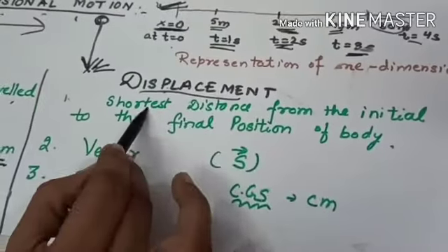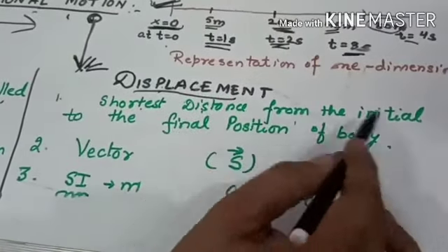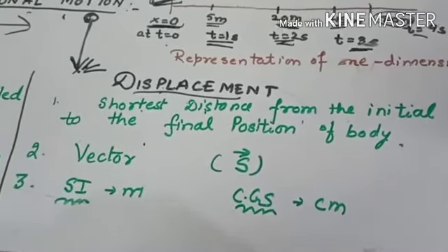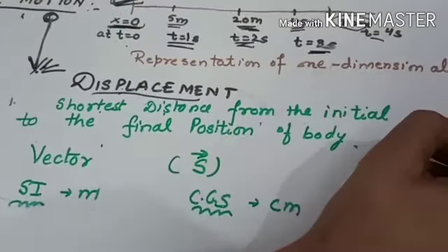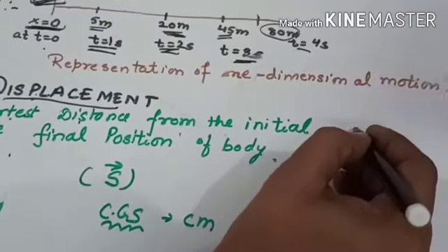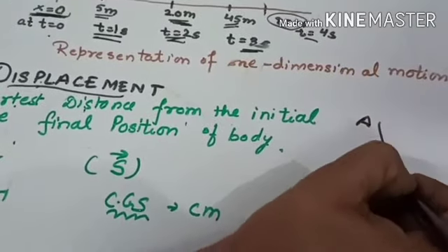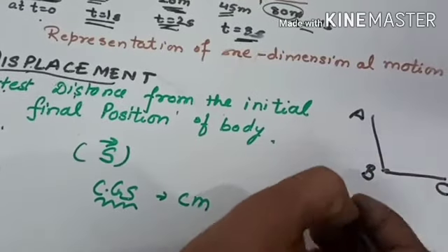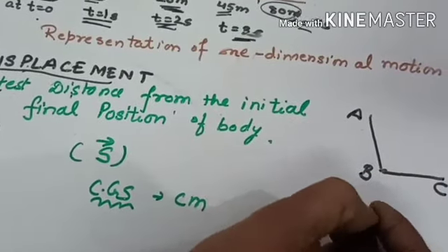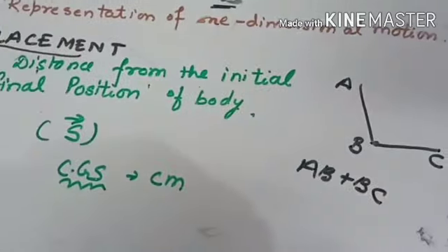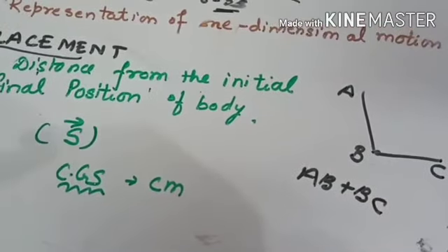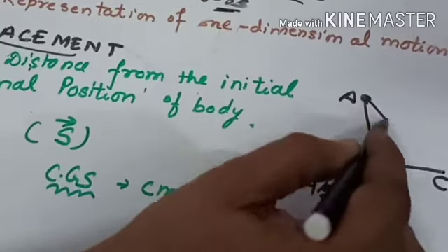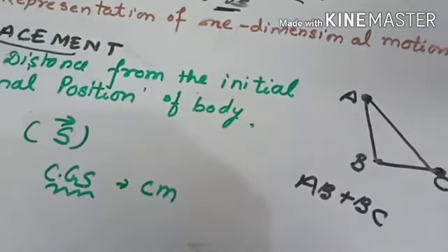Now displacement. Displacement means the shortest distance from the initial to the final position of the body. Suppose let's take an example. A body is moving from point A to B, B to C. So AB plus BC will be the distance covered by the body, and displacement will be the shortest distance from the initial to the final position.